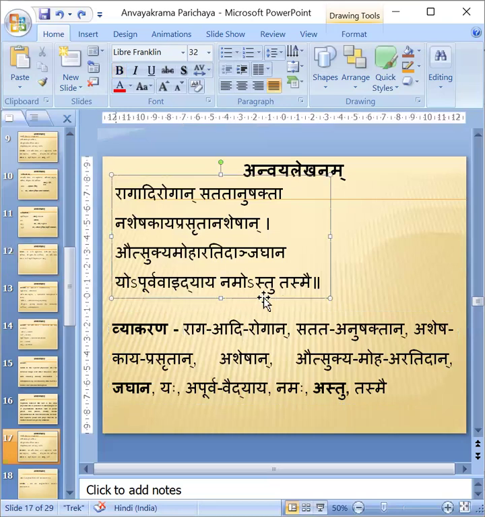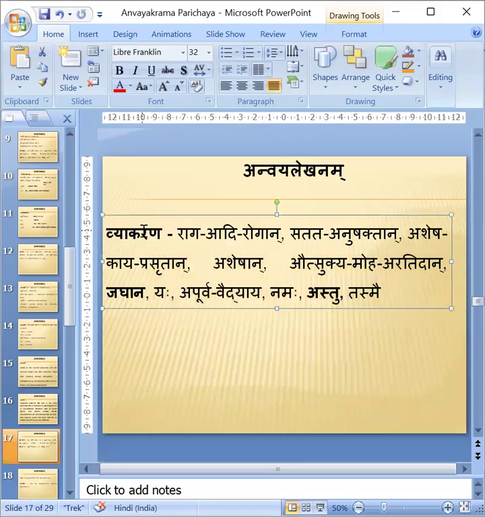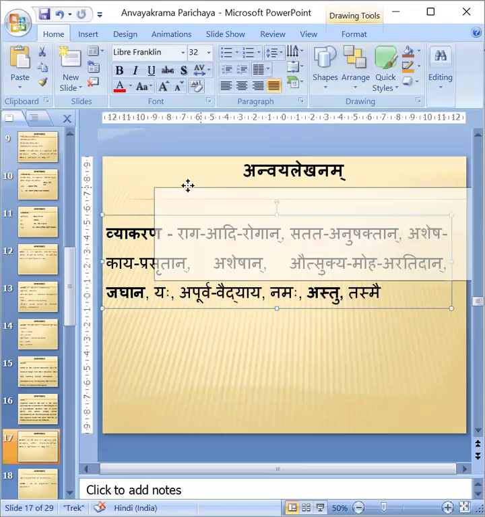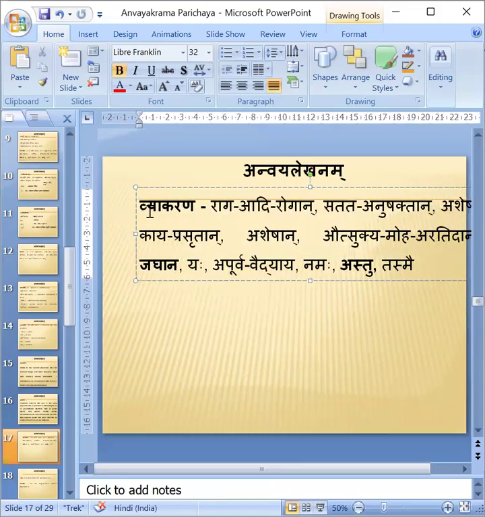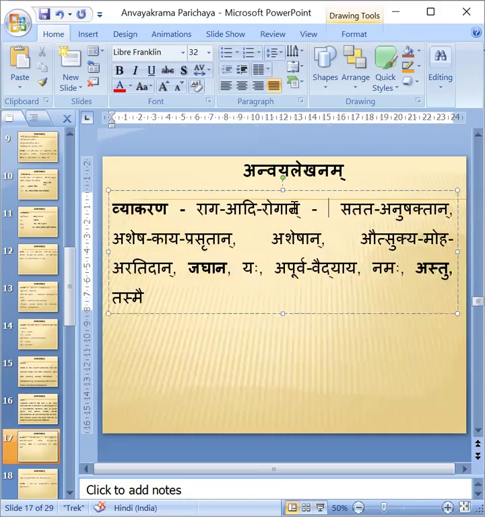However, I have the shloka here. I will take this out. Okay, Vyakaranamsha, I am telling here. Ragadi Rogan. First I will take Samasa. Which Samasa can it become? Ragadi Rogan.